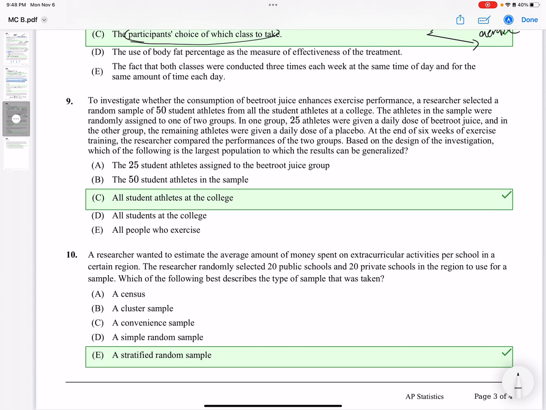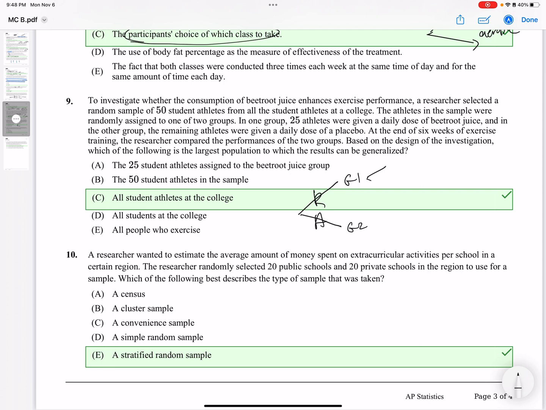To investigate whether the consumption of beet juice enhances exercise performance, the researchers selected a random sample of 50 student athletes at a college. The athletes in the sample were randomly assigned to one of 2 groups. So group 1, group 2, random assignment. In group 1, 25 athletes were given a daily dose of beetroot.